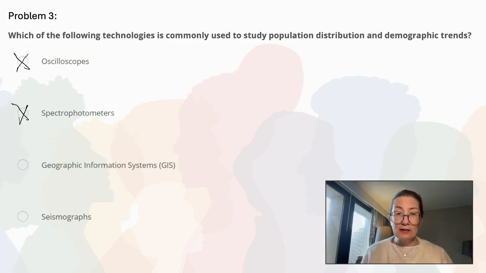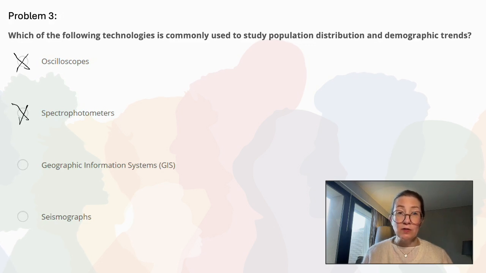GIS. This definitely looks like our best bet, given the name alone, but let's look at what it does. This computer system displays spatial relationships, including topography, providing a base for mapping and analysis. It is used across many disciplines.